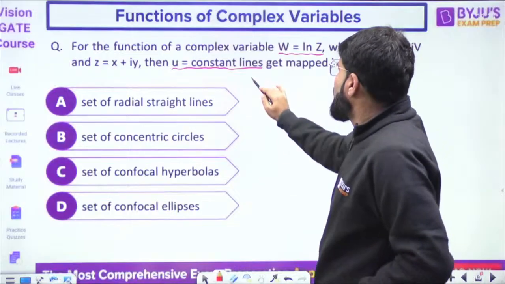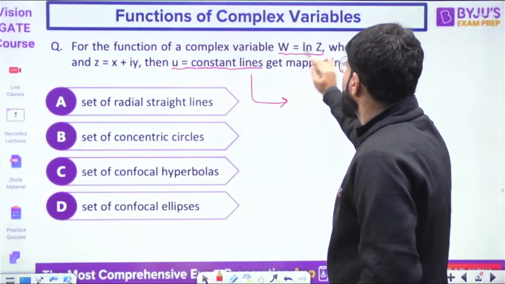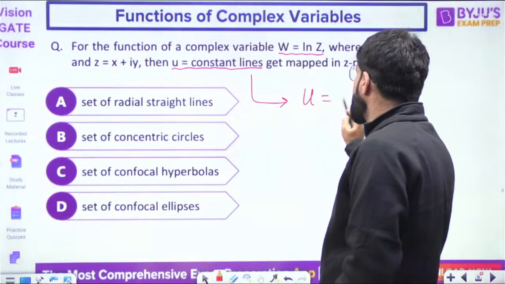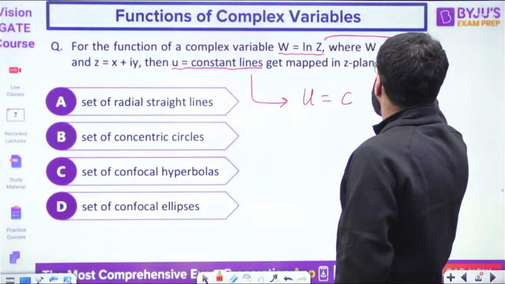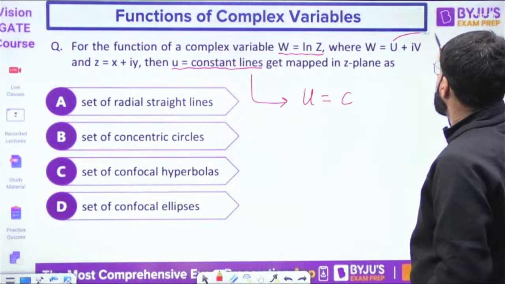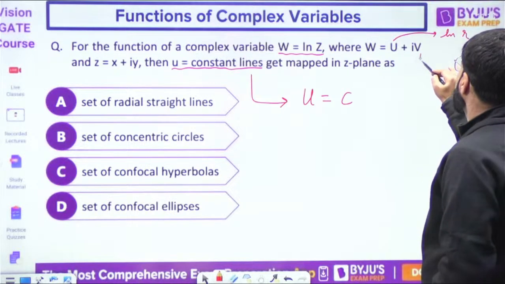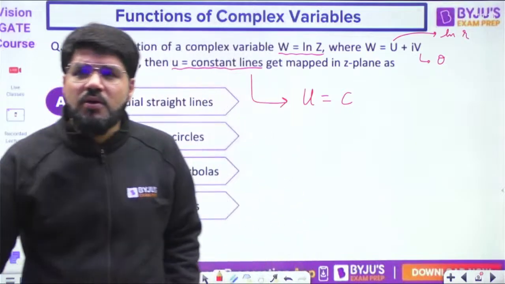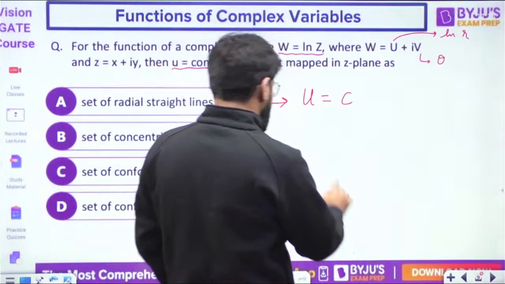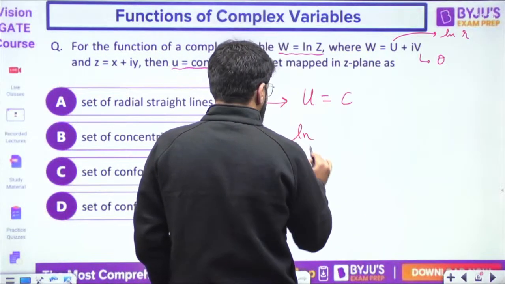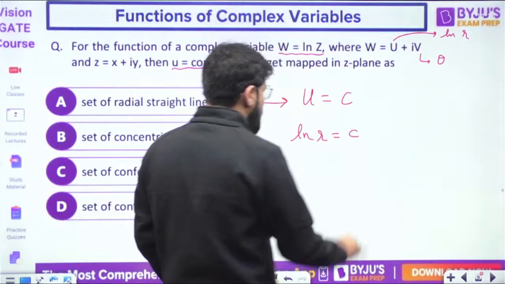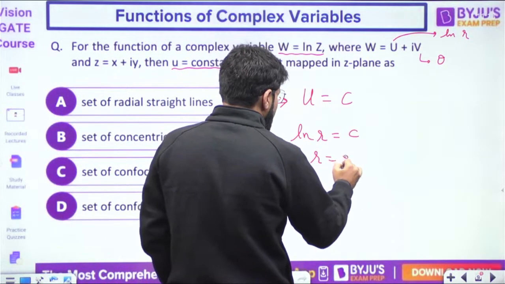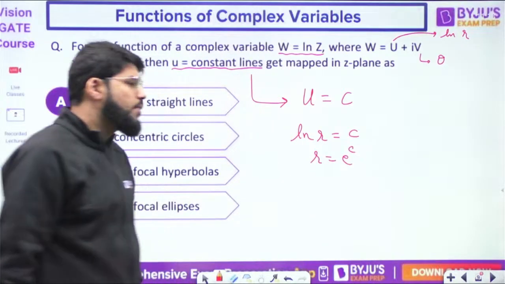So what is u equal to constant? We have done the analysis of log z. In log z, what is the value for u? u was equal to log r, v was equal to theta: log r plus i theta. So when I say u, it means log r, so log r equal to some constant c. So what is r? It is e raised to the power c.